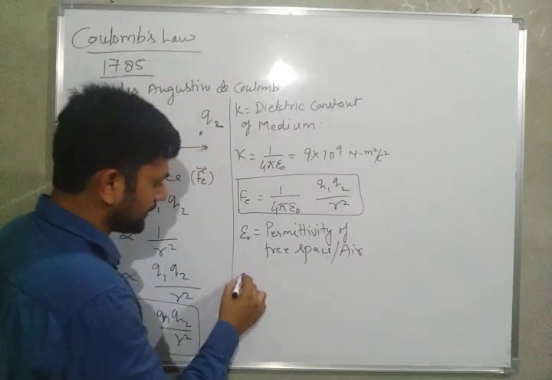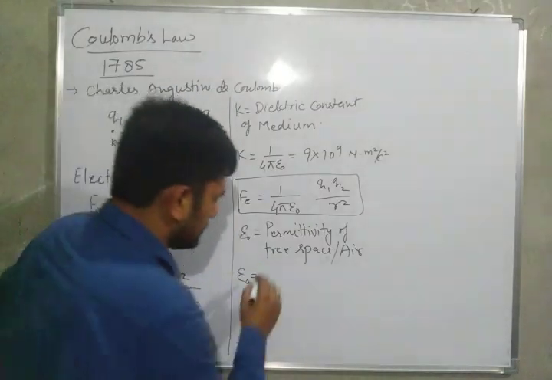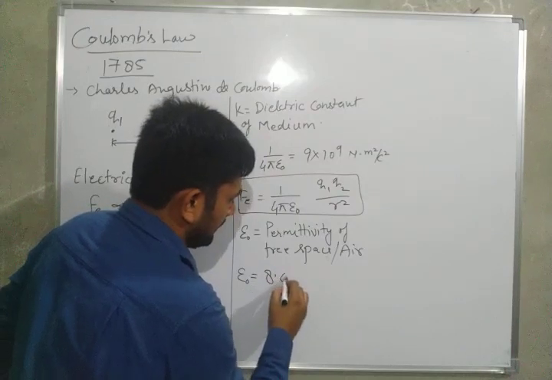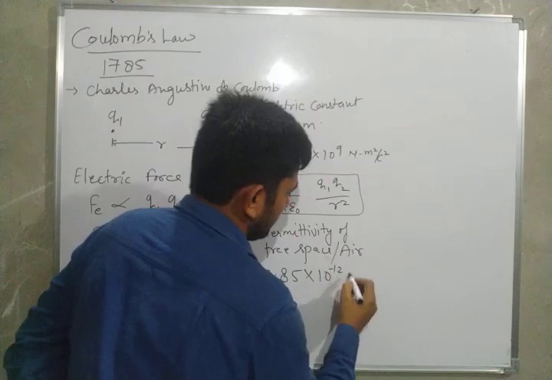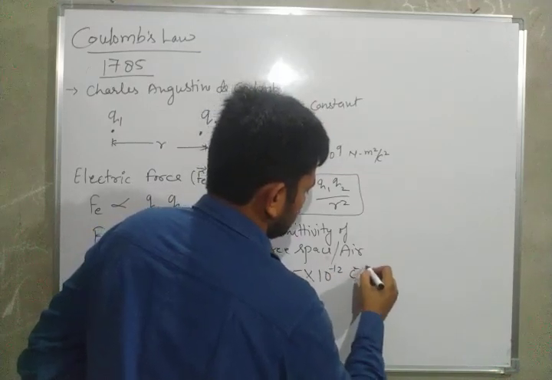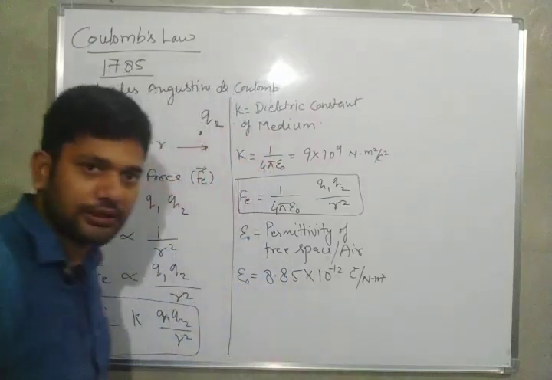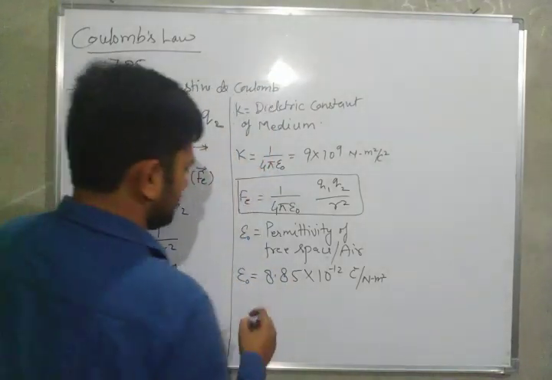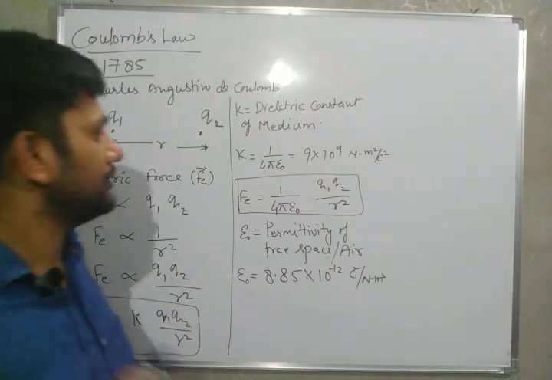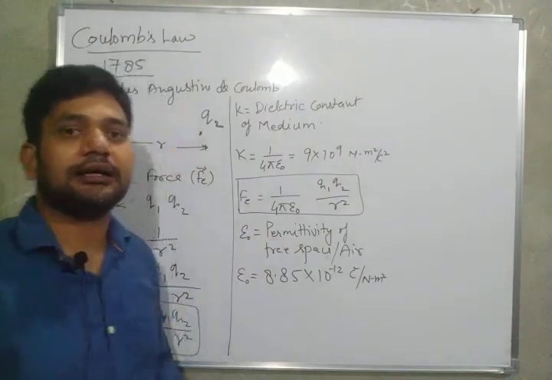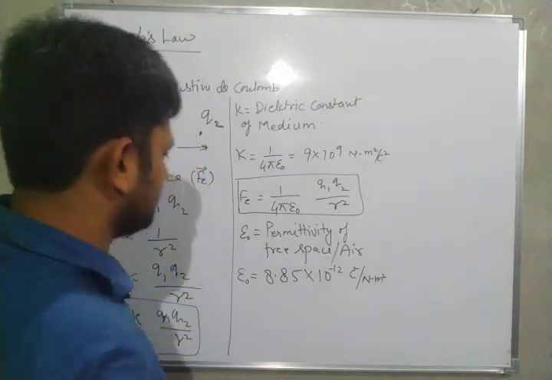The value of epsilon naught is 8.85 into 10 to the power minus 12 Coulomb square by Newton meter square. This formula is valid only when both charges are kept in free space or air.